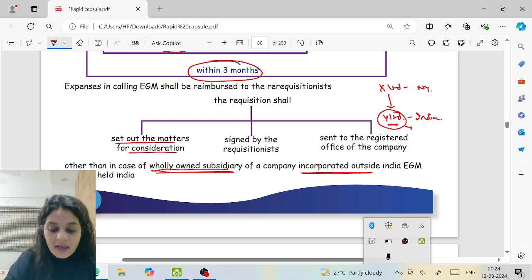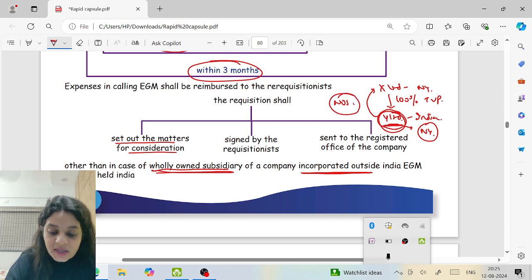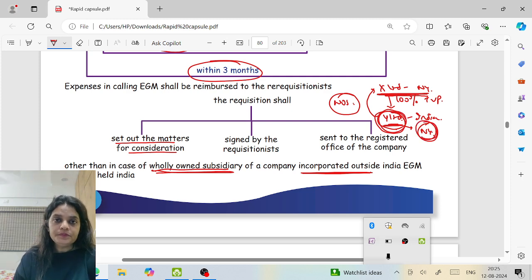But Y Limited is the wholly owned subsidiary of X Limited. That is, X Limited holds 100% voting power of Y Limited. Can Y Limited go to New York and hold the meeting in New York? Yes. In case of a company which is a wholly owned subsidiary of a company incorporated outside India, the EGM can be called anywhere outside India.